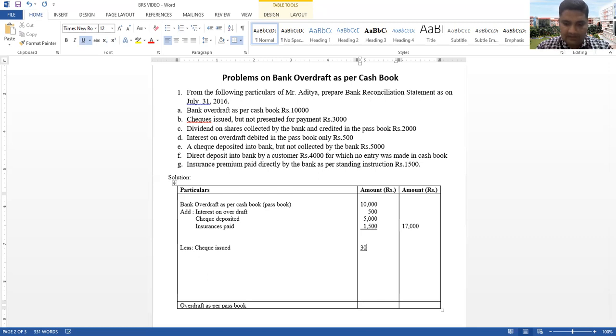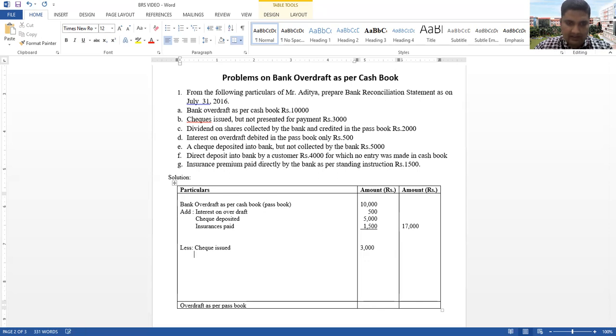That is 3,000 rupees. Okay, next, dividend collected by bank.